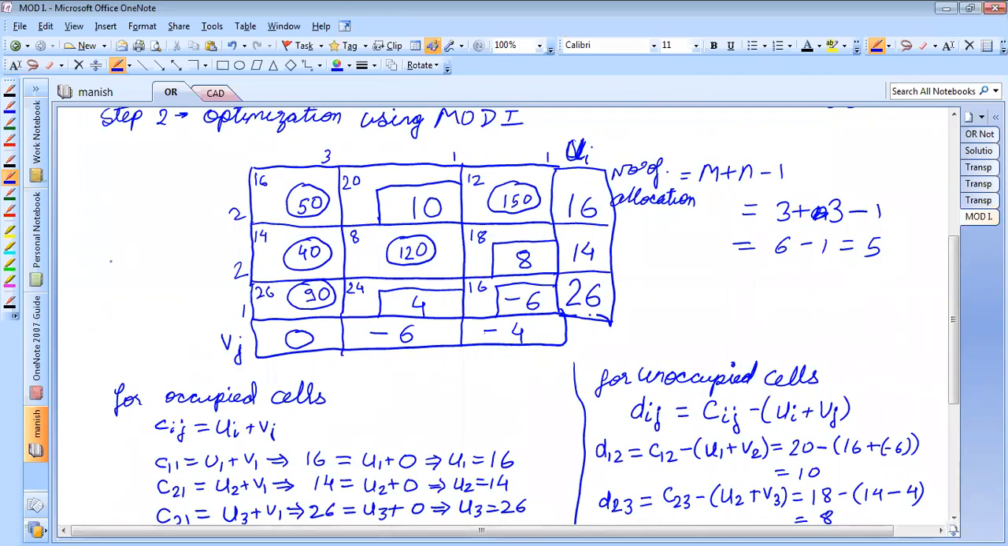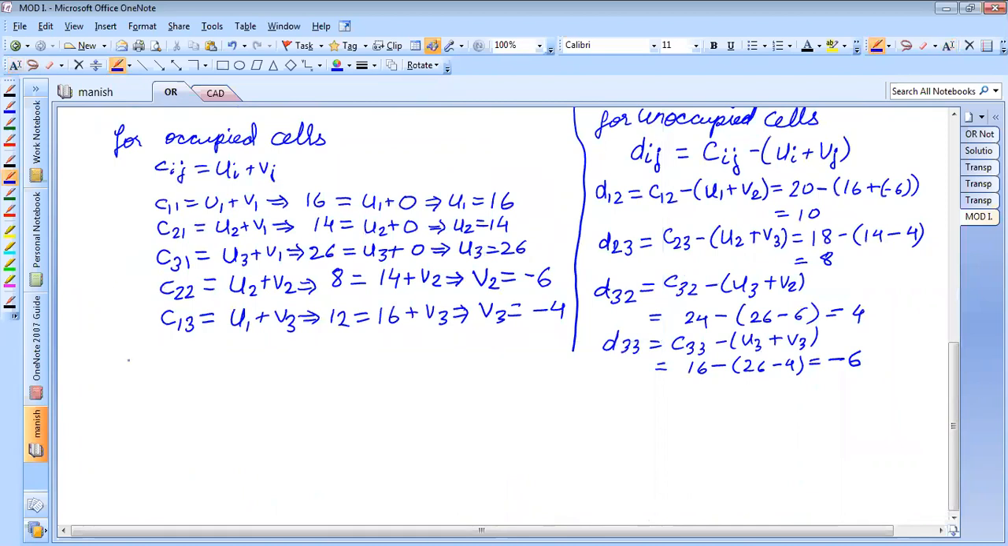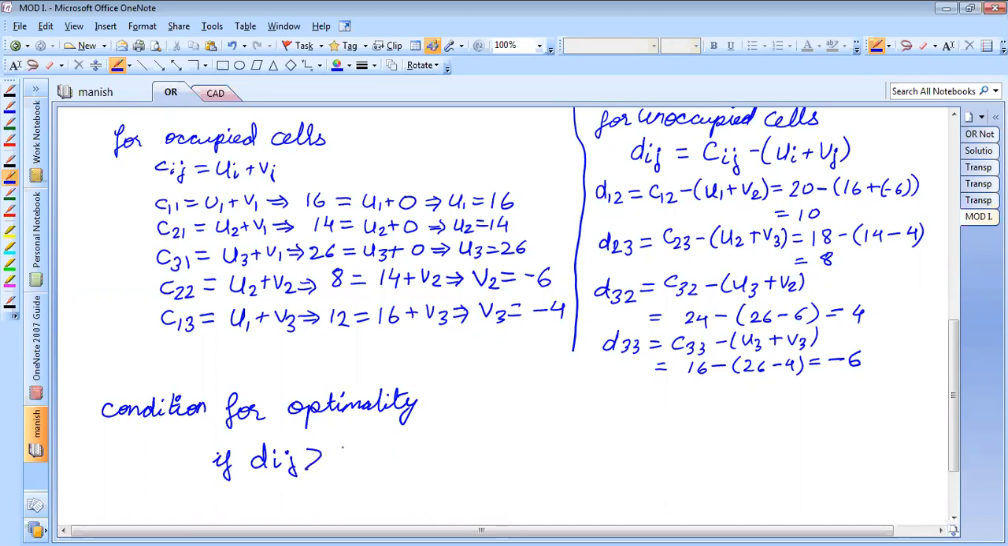Now, who will tell me the condition for optimality? Dij greater than 0, then it is the optimal solution. Condition for optimality: if Dij is greater than 0, then optimal.